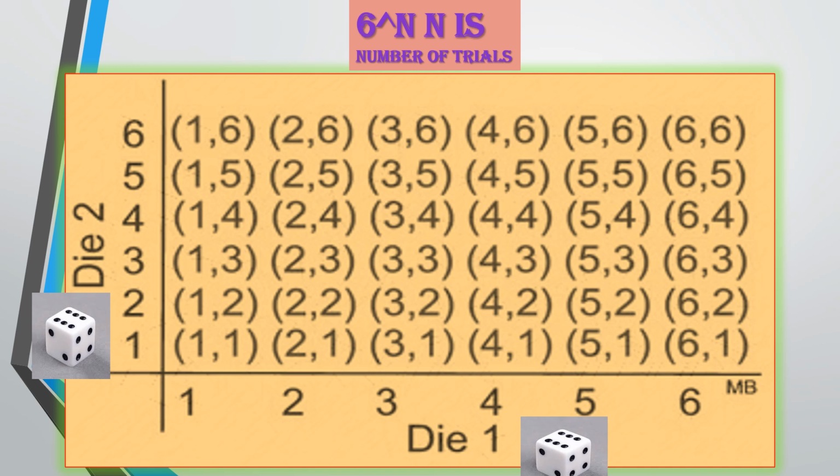So if you get 1 on the first dice, you can get 1 on the second, or 2, or 3, or 4, or 5, or 6 on the second, right? So this is how all the sample space is made. Here we can use the formula 6 to the power n. If you toss it once, it's 6 to the power 1, that is 6 outcomes. If you toss it twice, 6 to the power 2, that is 36 outcomes, and so on. Mainly you need to understand at least 2 dice simultaneously. This is an important part. This is the sample space which you're going to get if you toss 2 dice simultaneously.